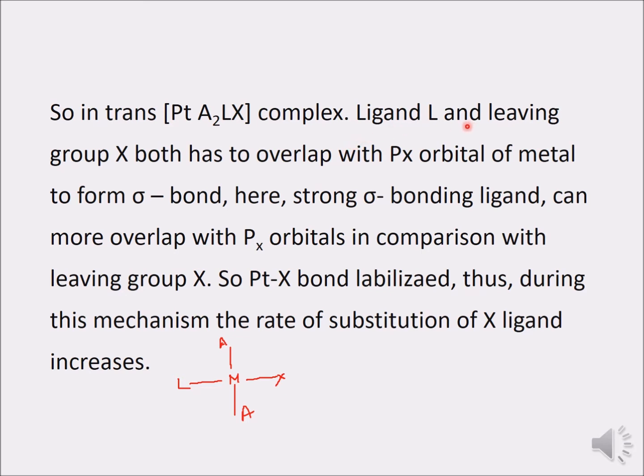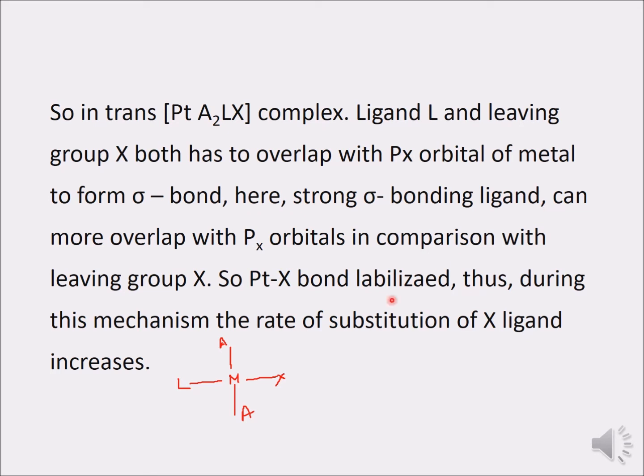So ligand L and leaving group X: here L is the ligand which is showing more overlapping with M, and X we are considering here as the leaving group. So ligand L and leaving group X both have to overlap with the px orbital of the metal. Now both ligands will try to overlap with the p orbital of the metal to form a sigma bond.